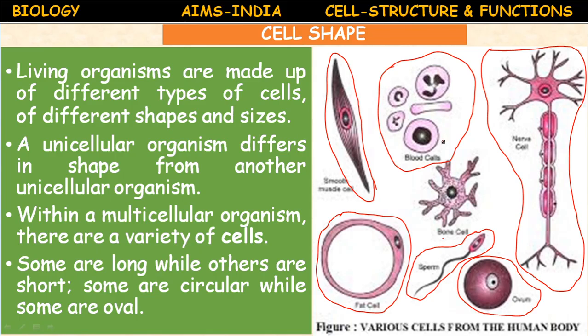For example, a muscle cell, its structure is related to contraction and relaxation. And fat cells or adipocytes, the main function is storage of fats. So its structure is related to its function, storage of excess fats.